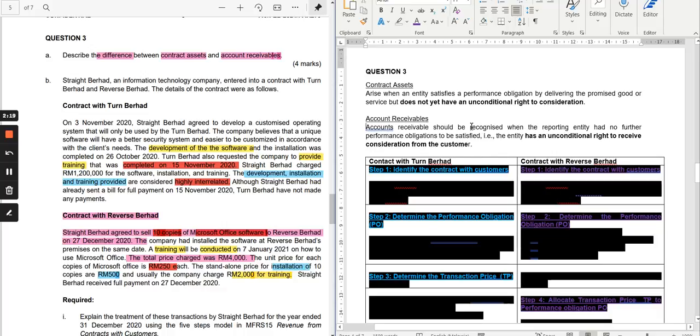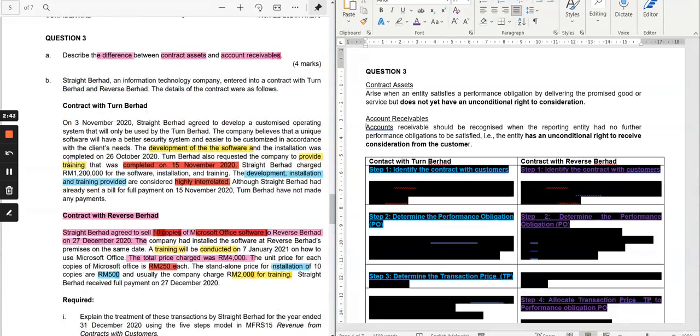All performance obligations, if there are 2 or 3, have been satisfied, delivered and completed. That is the difference between the two: one has an unconditional right, and the other does not.